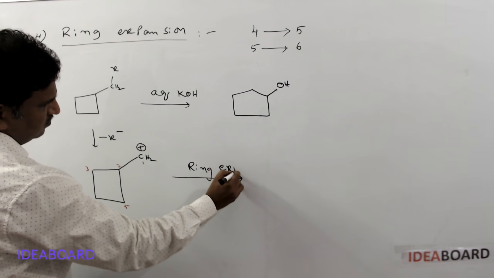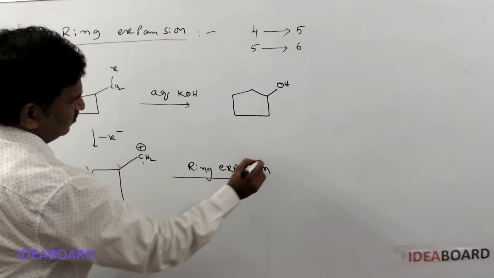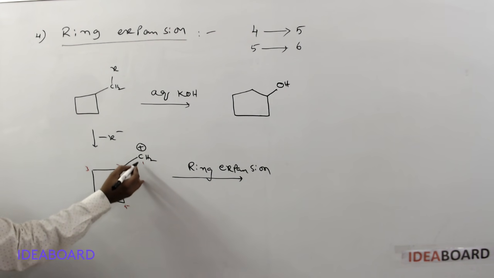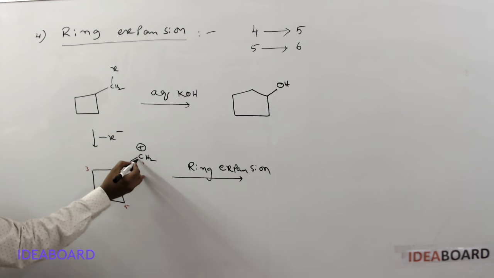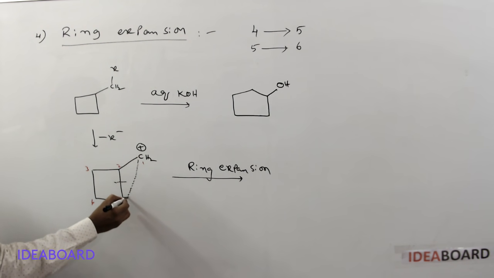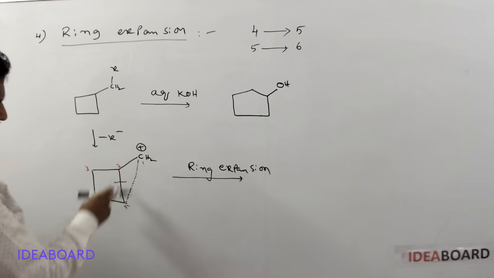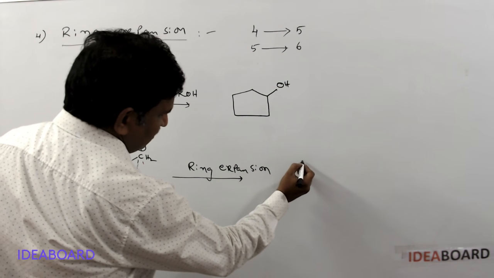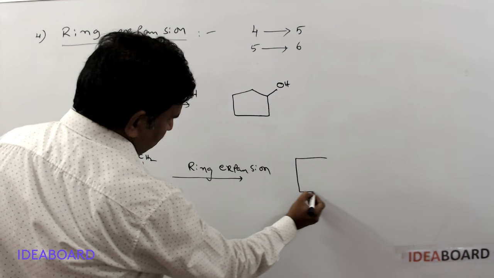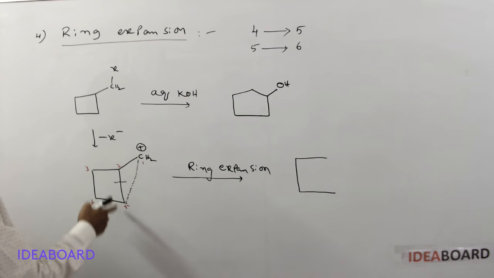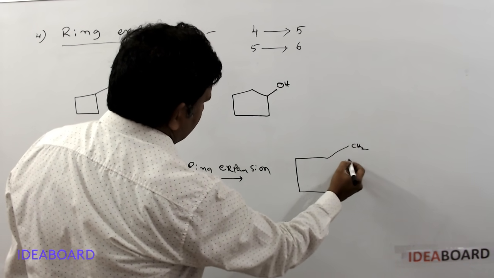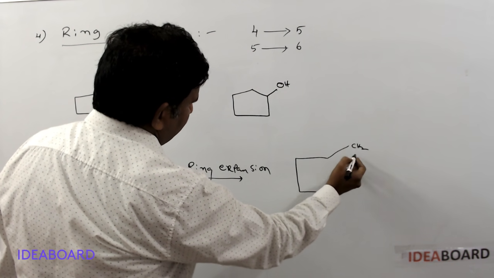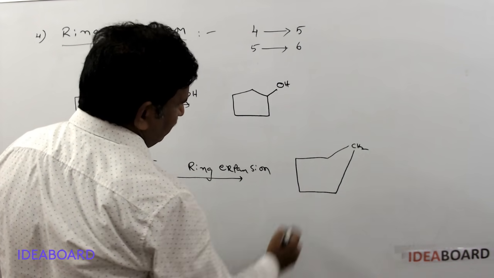In the ring expansion process, the bond between carbon 2 and carbon 5 is shifted, or broken slowly. This bond is dissociating and a new bond is forming between these two, that is, a new bond between 1 and 5. So I am writing the same structure. This bond is dissociated, and a new bond is formed between the CH2 group, between 1 and 5.